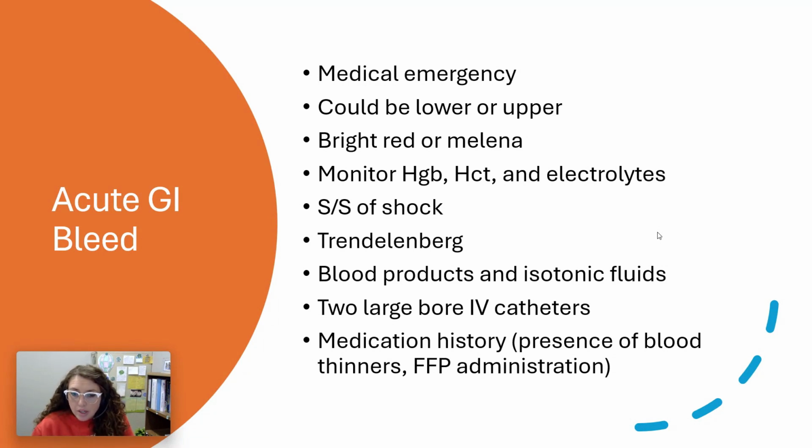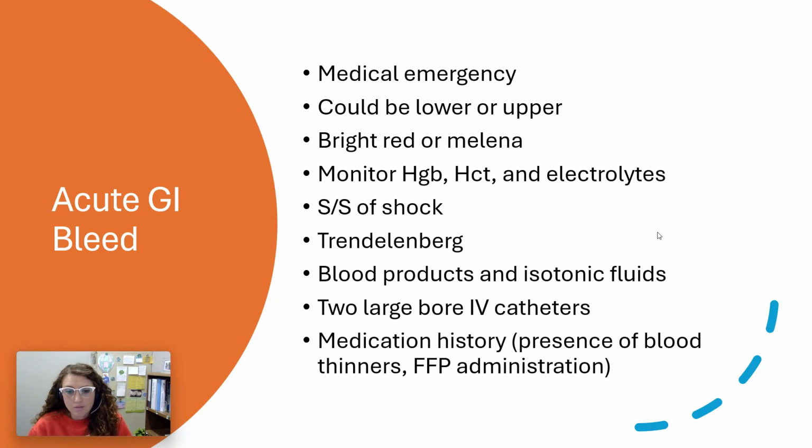One thing we can do as a nurse, if somebody comes in with this acute GI bleed, if I'm losing a ton of blood, I'm also losing my pressure. So I'm going to be hypovolemic. I'm going to be hypotensive. Something I can do as a protective measure is put them in Trendelenburg, try to help keep perfusion to the brain the best I can. And then I'm obviously going to need orders for blood products and isotonic fluids. Now, if I've got an acute bleed, isotonic fluids are great. They're going to help fill the vascular space, but they're not filling it with blood, which is what I need. So they're better than nothing, but they're not going to fix my problem.